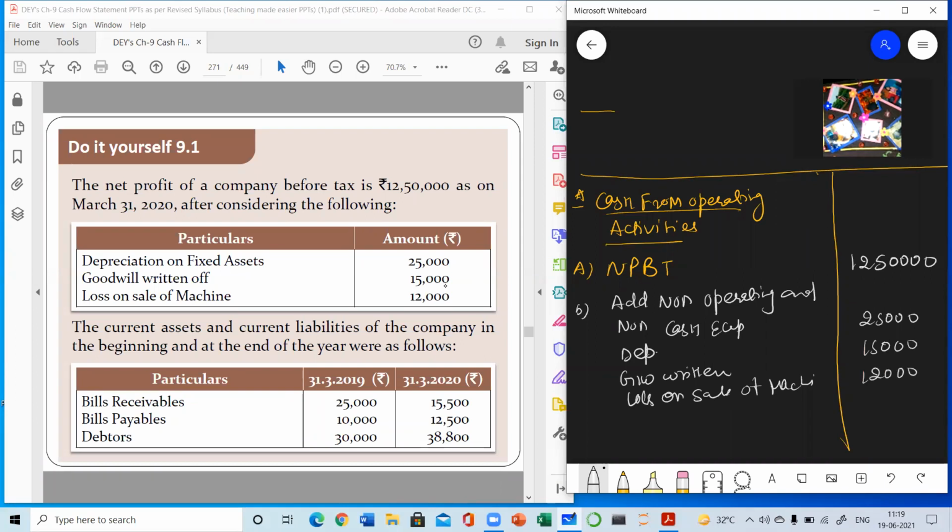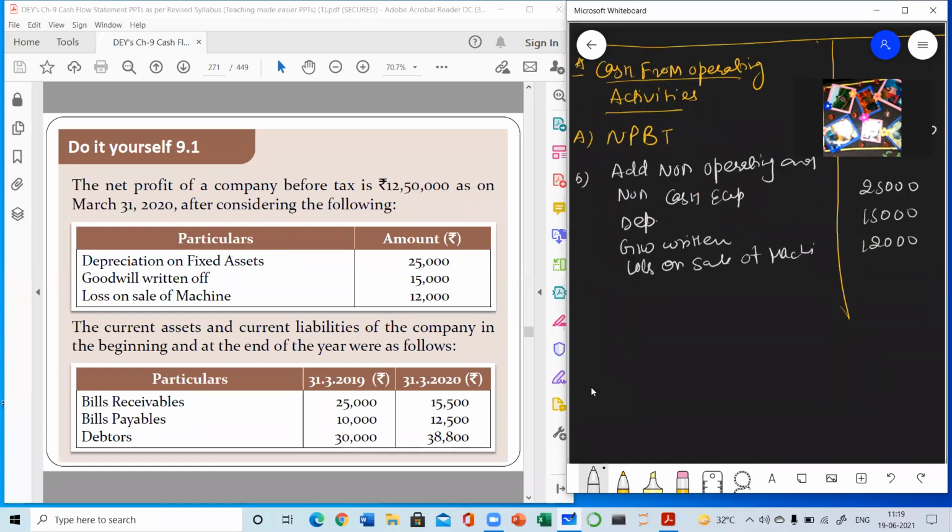Now check, is there any item to be subtracted given in the question? Recall the items here: interest received, dividend received, rent received, decrease in provision for doubtful debts, profit on sale of machine. Nothing is given, so we will skip that step.